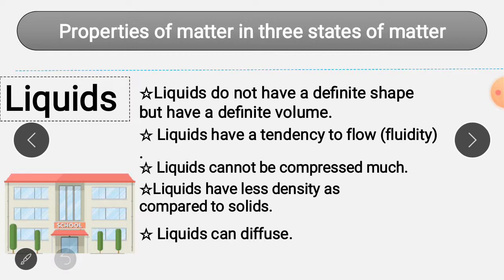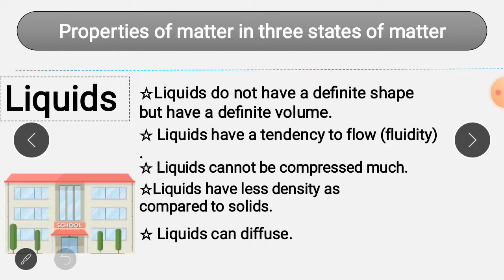Now you have to mark in the second one whether it is still 100 ml or not. I'll say that definitely it would be 100 ml in the second container. Now use the third container, in that also it would be 100 ml only. This means that liquids have a definite volume.